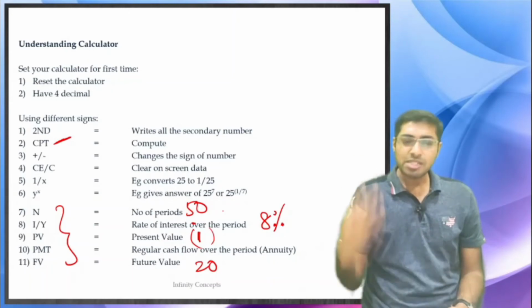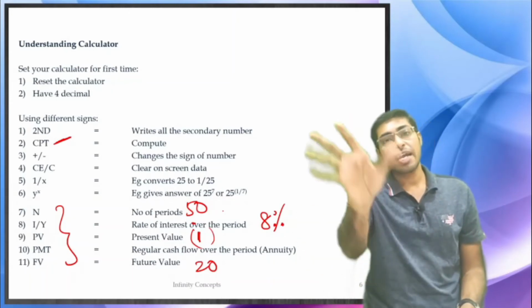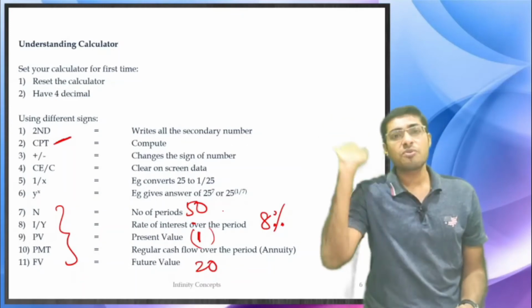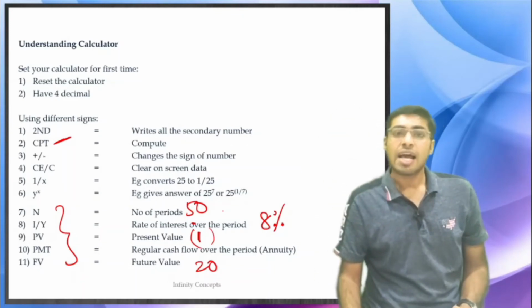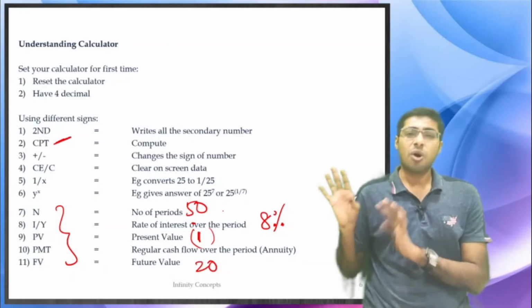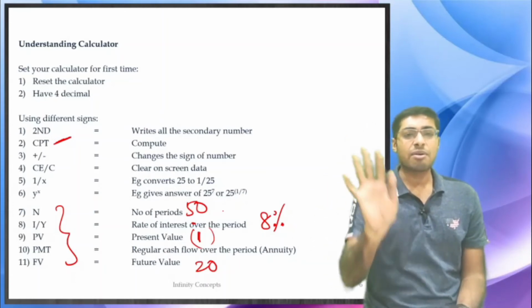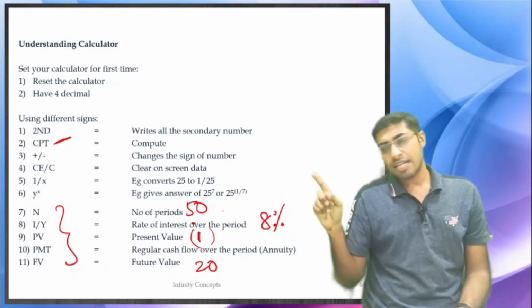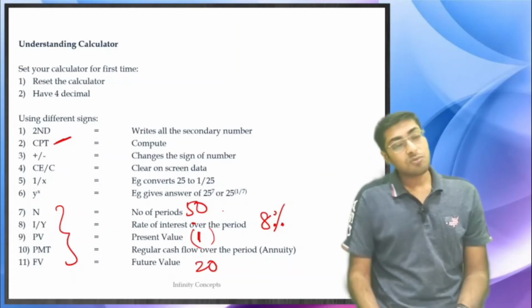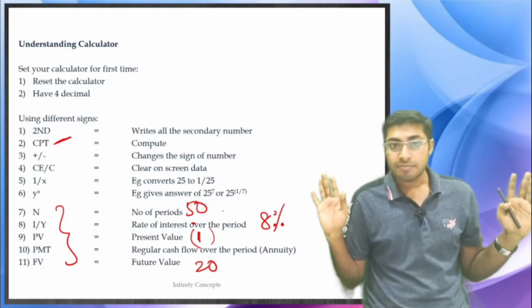In normal circumstances, PV is going to be a negative amount, so you never make a mistake. Ideally, any one of them can be taken as a negative amount, but just as a practice, we will always take PV as a negative amount. The answer that you get, that is the FV, will always be a positive amount. Correct? This is what we will always be remembering.